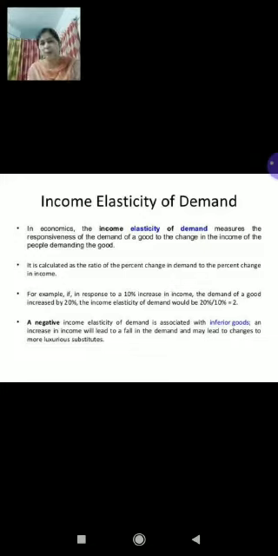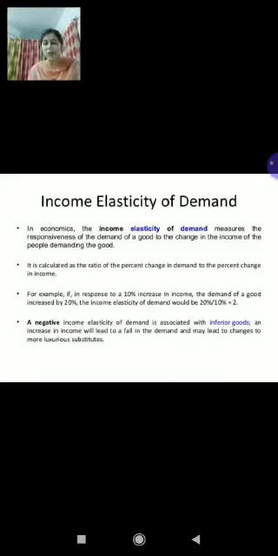In more simple words, we can say whenever there is a positive relationship between income and quantity demanded of a good, that's a case of positive income elasticity. And children, this usually happens in the case of which type of goods? Normal goods, right? In case of positive income elasticity, the degree can be three: income elastic, income inelastic, or unitary income elastic. So let's talk about the first case, income elastic.